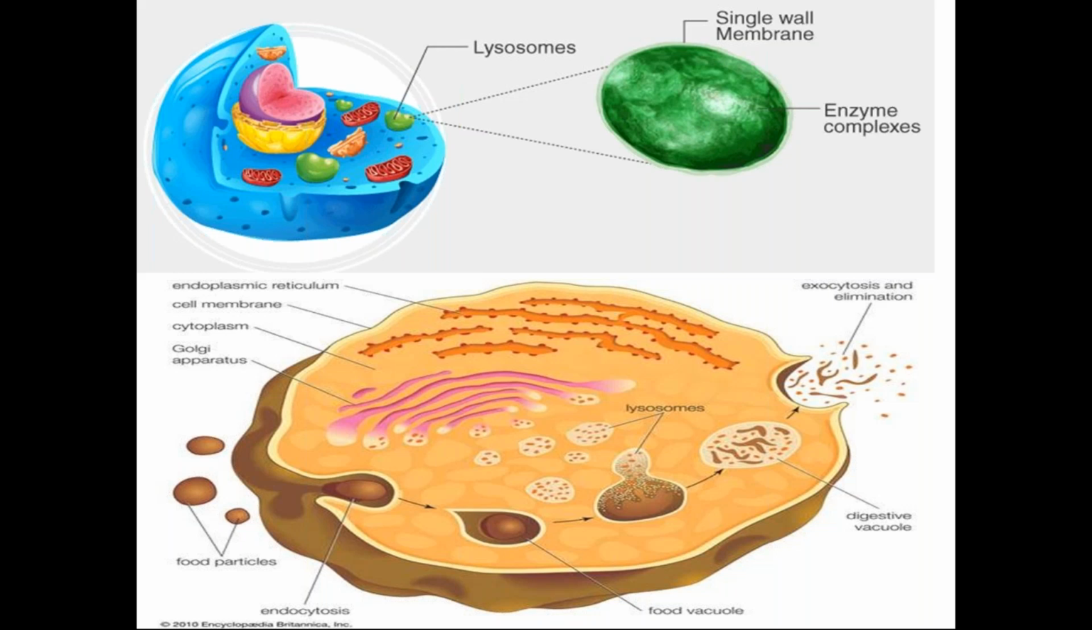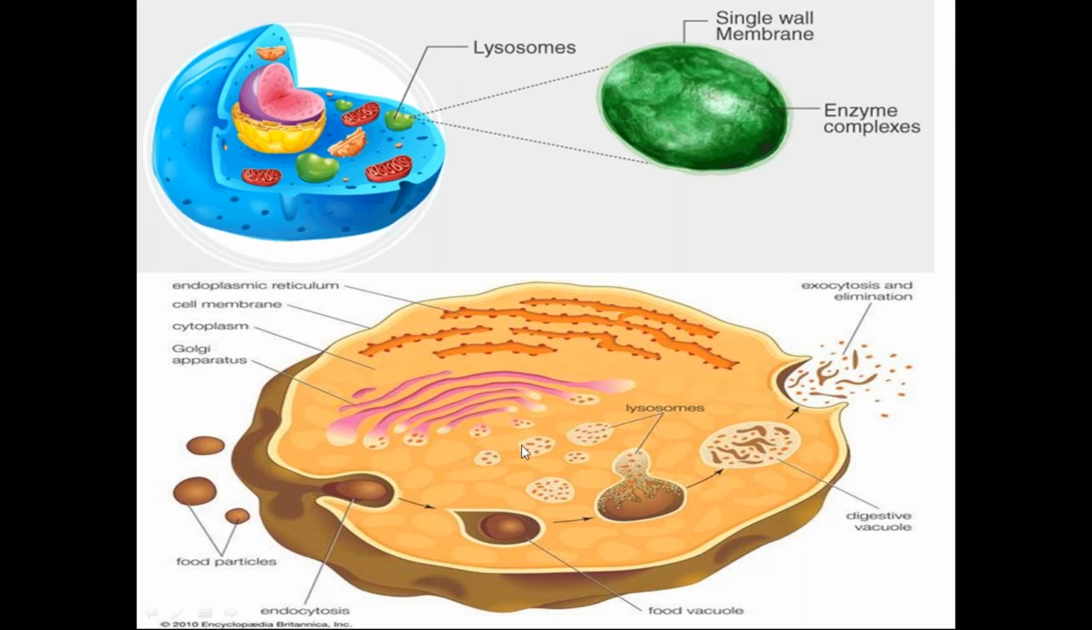If you have many viruses, if you have many foreign particles which need to be degraded, then the number of lysosomes will be more. And if you have a very healthy environment, then the number of lysosomes will be less. So they are made from a cell organelle which is called the Golgi apparatus.